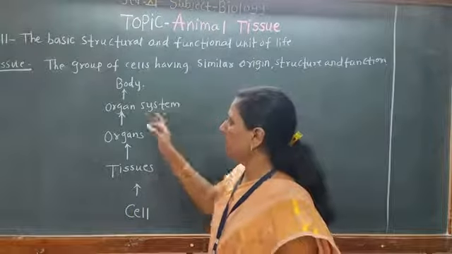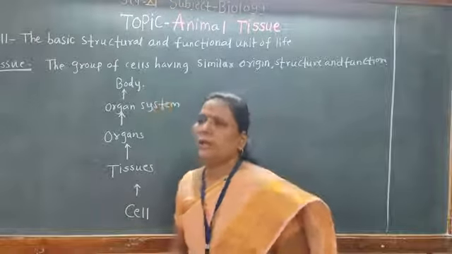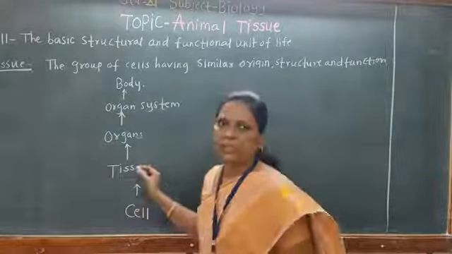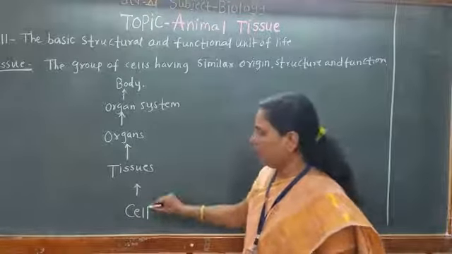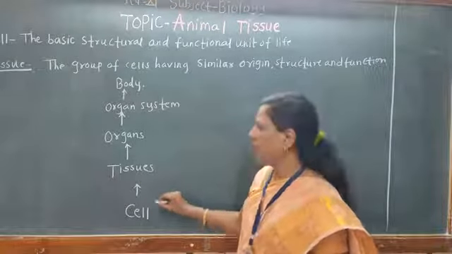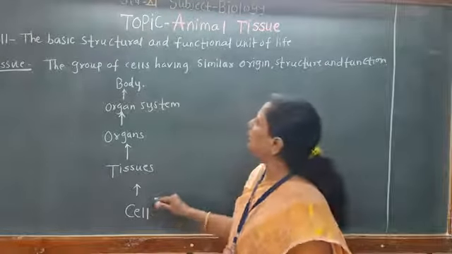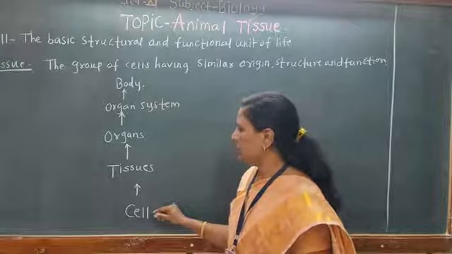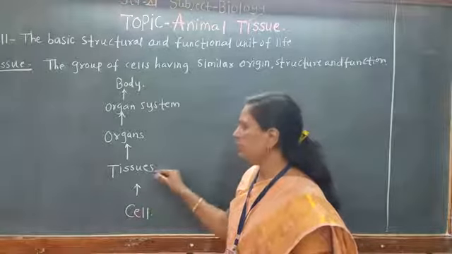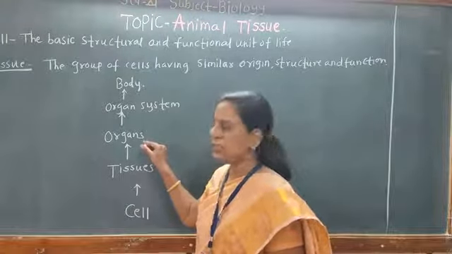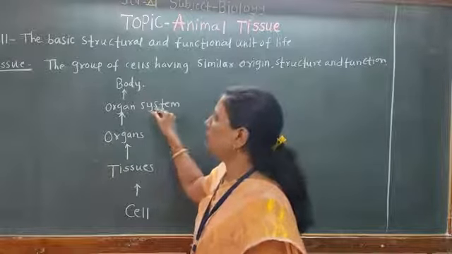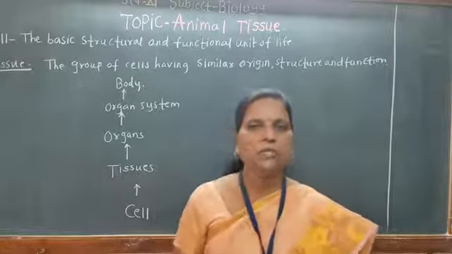So in multicellular organisms, the structural organization starts from the cell, the basic unit. Cells which are similar in their origin, structure and function form the tissues. Tissues form the organs, organs form the systems, and systems together form the body.